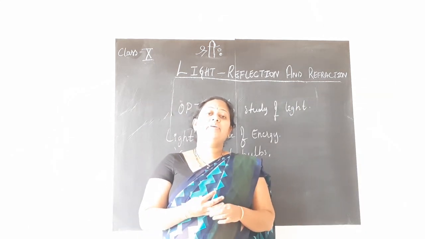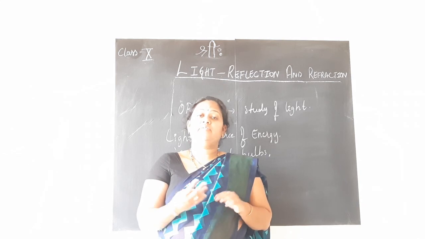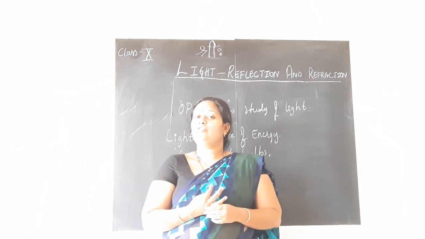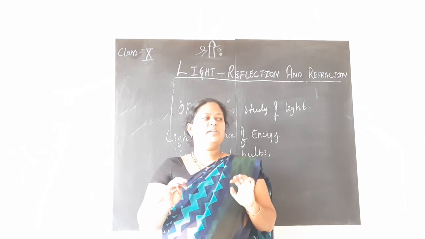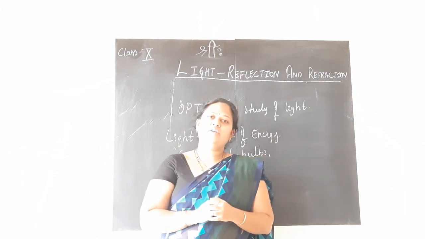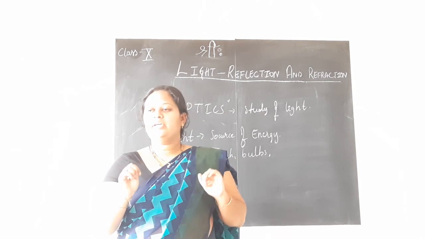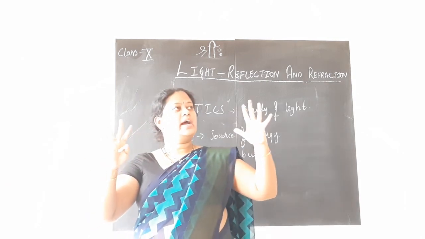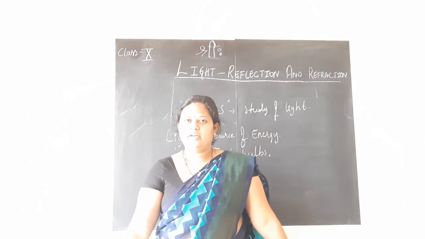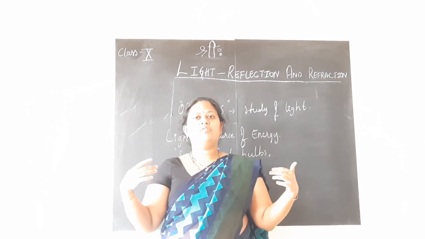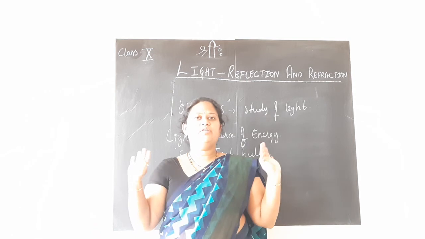In the daytime, we can see the things around us easily. Why? Because of the presence of sunlight. Suppose you are in a dark room and there are various things present in the room. You enter the room and suddenly the power goes off. Can you see the things around you? No, it is completely dark and you cannot see.